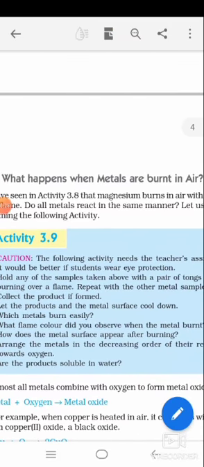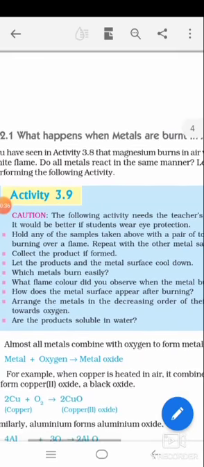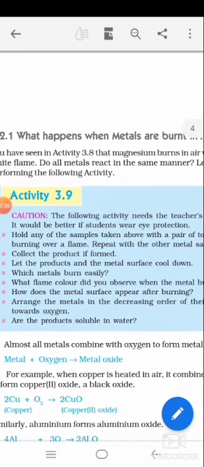Now, in this session, the first point of the chemical properties of metals is metals burning in air. When a metal reacts with oxygen, that is what we are studying in this session. Almost all metals react with oxygen to form metal oxide. Not every metal, but almost all.